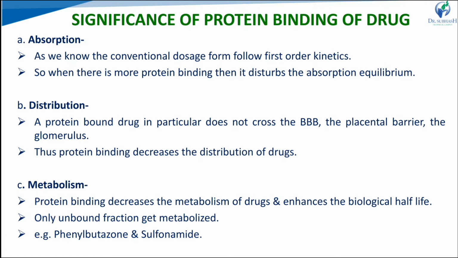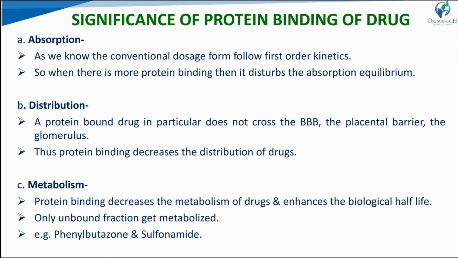Second, in the distribution process, protein bound drug does not cross the blood-brain barrier and is not distributed to some organs and tissues like the placental barrier and blood-brain barrier, and it does not go for elimination by glomerular filtration. So that restricts the specific drug from reaching specific tissues and organs, giving protection. That reduces the distribution of the drug to particular organs or cells.